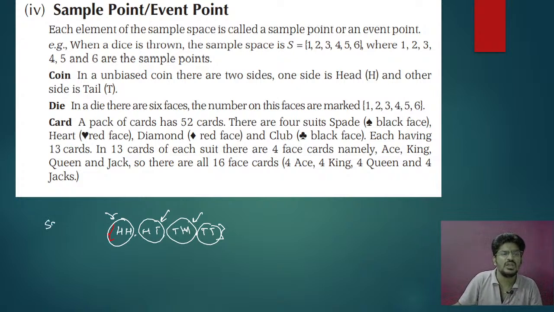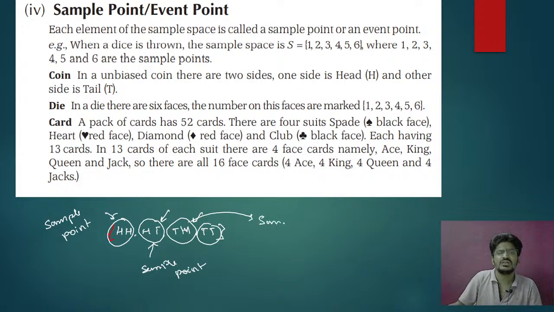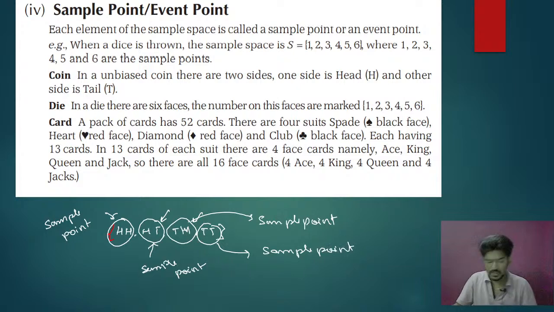Head head is the first sample point, head tail is the second sample point, tail head is the third sample point, and tail tail is the fourth sample point. So these are the sample points of the random experiment when the coin is tossed 2 times.